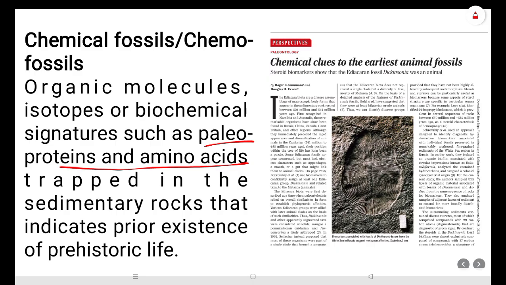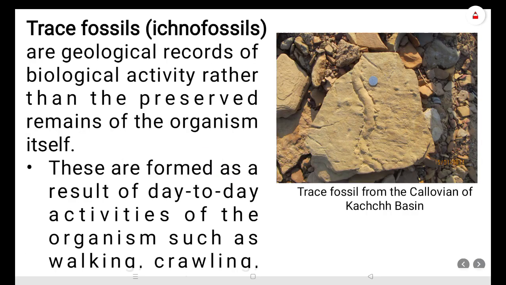As you can see, there is a good article where steroid biomarkers were found in Ediacaran fossils. So steroid biomarkers are also a type of chemical fossil. In a chemical fossil, only some chemicals related to life get preserved. No hard parts or anything else will be there. Only chemicals, like paleoproteins, amino acids, or here steroid biomarkers.